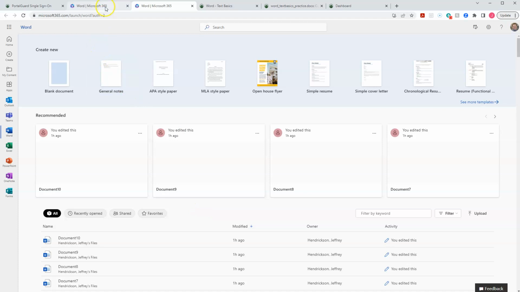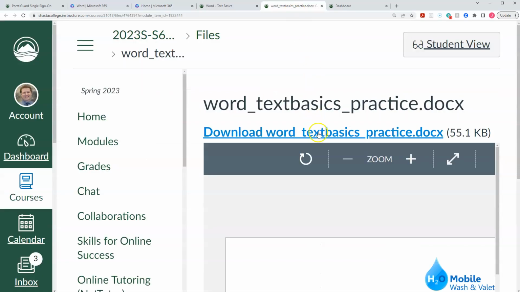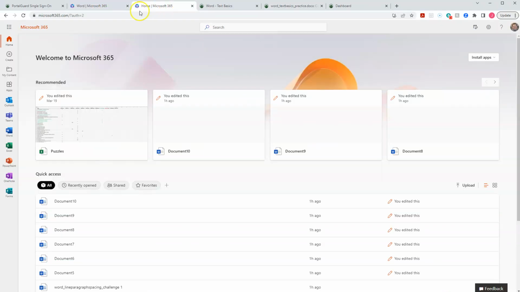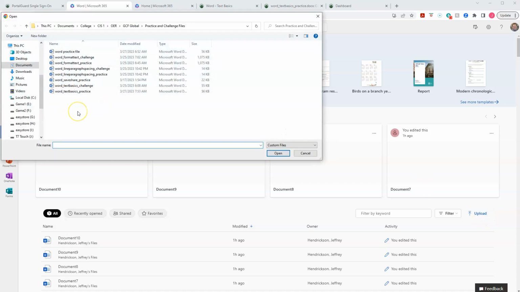Now from any of these, whether I'm on the Word screen or whether I'm back at home, there's this little button over here called Upload. So we know that we downloaded this file already, this Text Basics practice file. You need to know the location so you can find it, but we will go over here. Let's use it from the Word piece. It doesn't really matter, but I'm going to go ahead and click on Upload. And let's see, let's use that file.